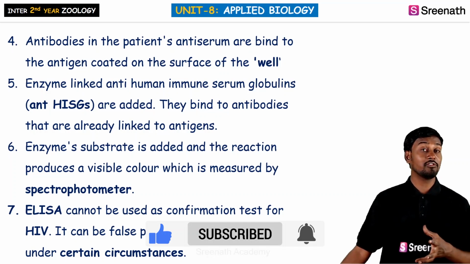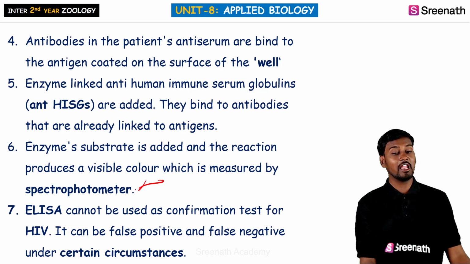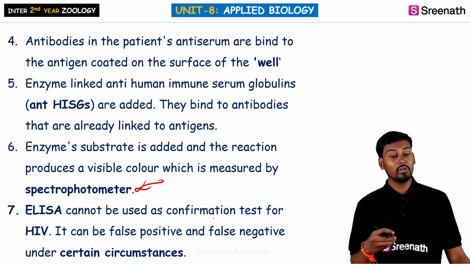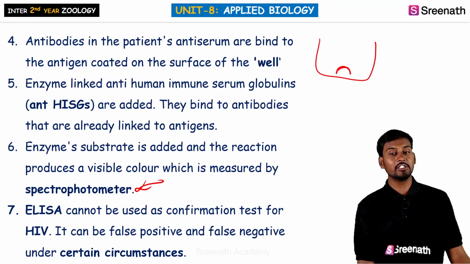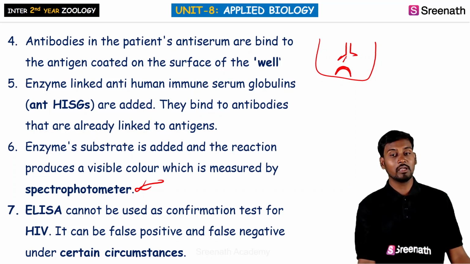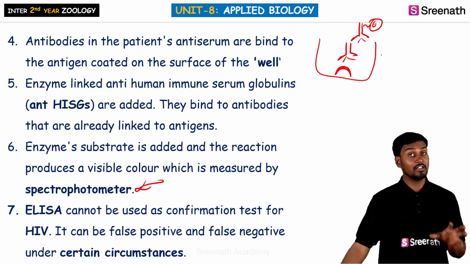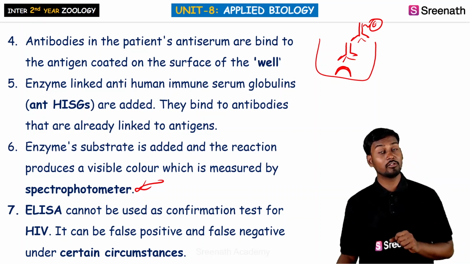This colored complex will be detected by the colorimeter. We can also use spectrophotometry. To explain clearly what happens here: this is the known antigen of HIV, this is the antibody from the blood circulation, and this is the second antibody, which has the enzyme molecule involved in converting the substrate into product. This product which is formed as a reaction of the secondary antibody will be detected by spectrophotometry.